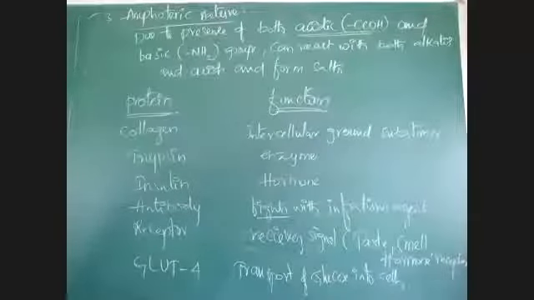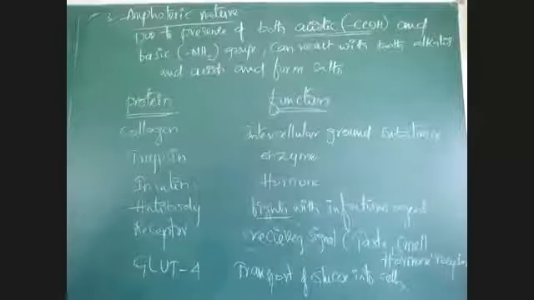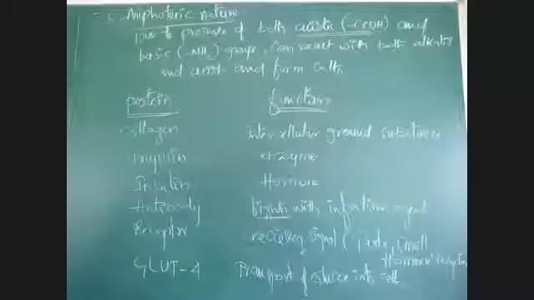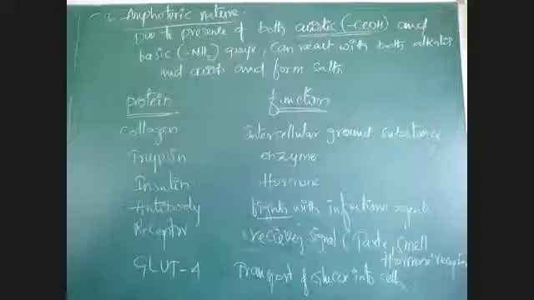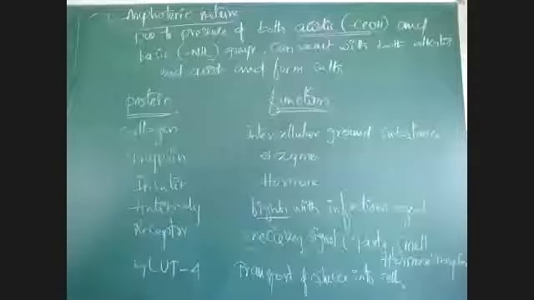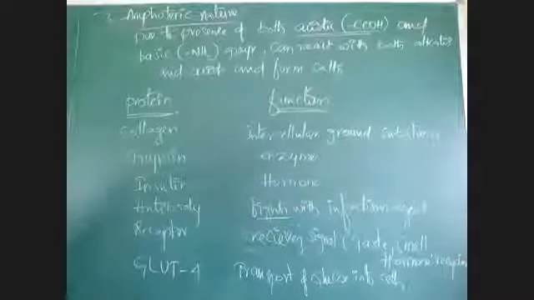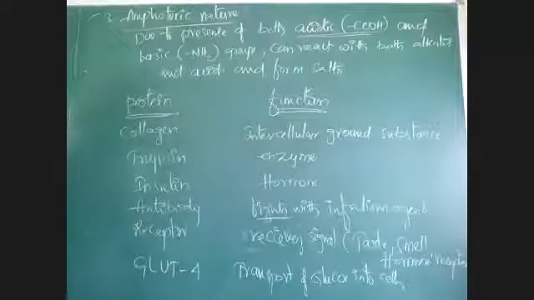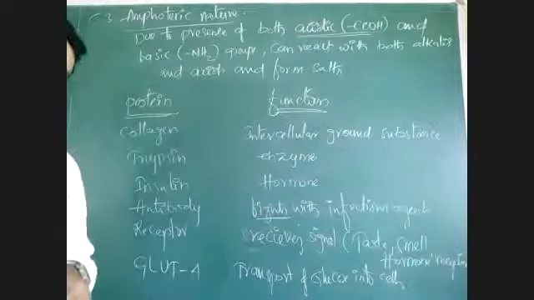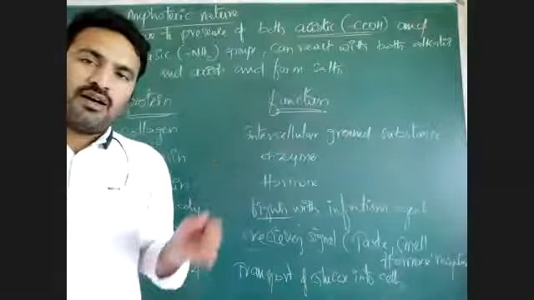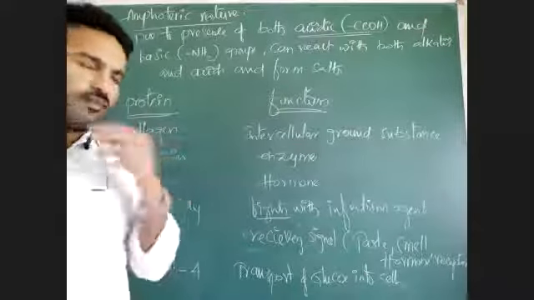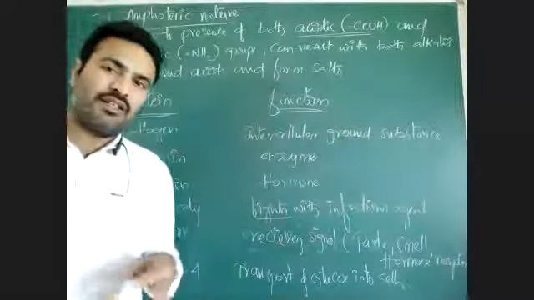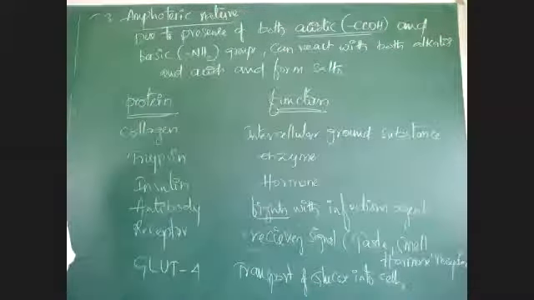Olfactory and gustatory receptors. Yes, olfactory means smell, gustatory means taste. Receptors are also included in the nervous system. In the nervous system, synapse is there, no? In synapse, there is release of the message, then the next neuron takes it. Like dendrites. Dendrites are receiving signal. That is also a receptor.